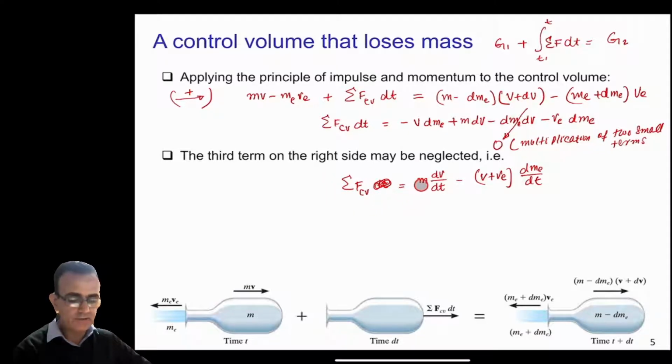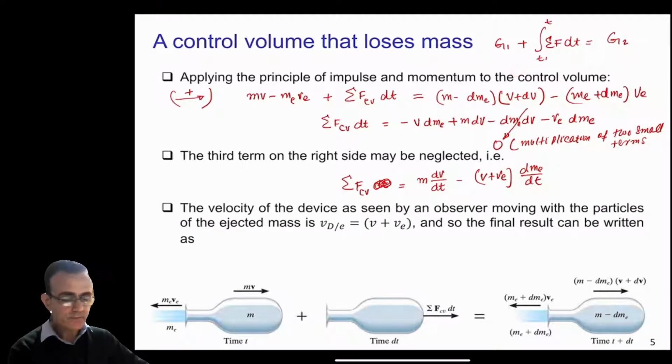On the right hand side, we have m dv by dt, and this dt, you just move it to the other side, and then you have minus (V plus Ve) dme divided by dt here. Now this V plus Ve, again, you can visualize this. The velocity of the device as seen by an observer moving with a particle of the ejected mass is VDE, which is V plus VE.